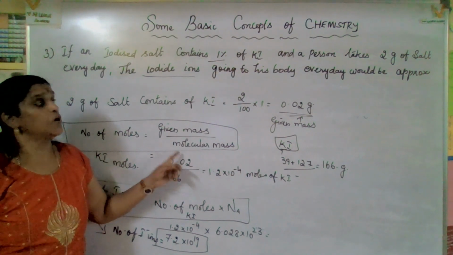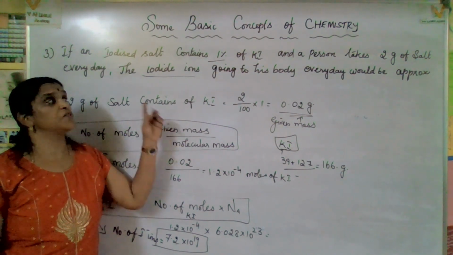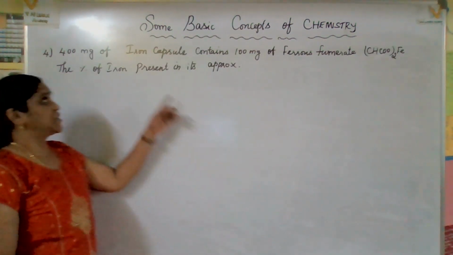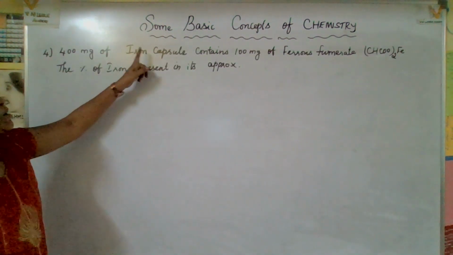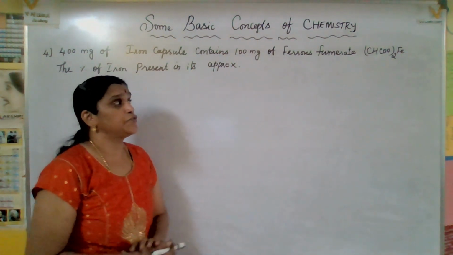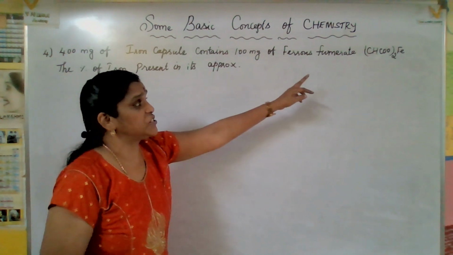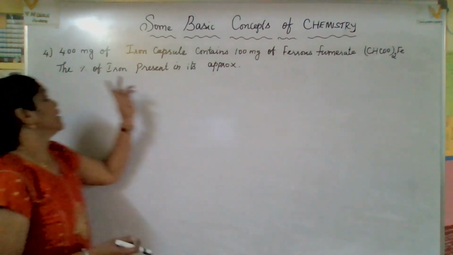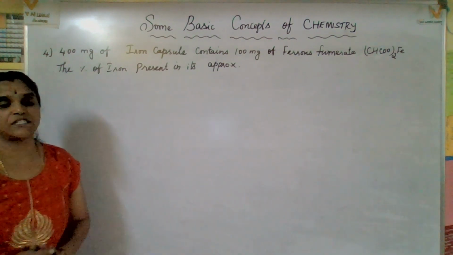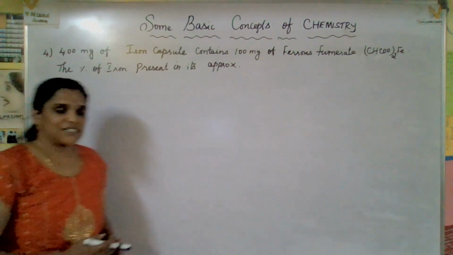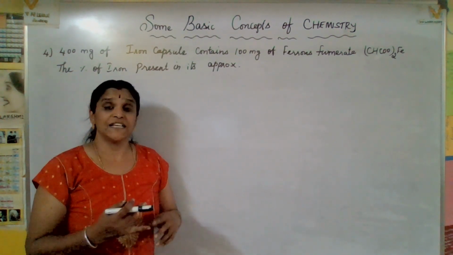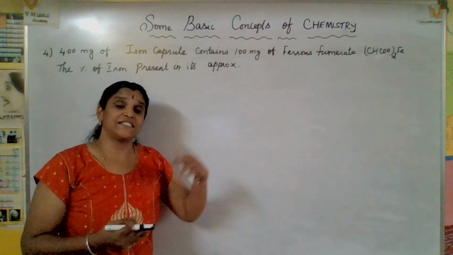Okay, now let us go and analyze some more sums related to the mole concept. The next question: 400 milligram of iron capsule contains 100 milligram of ferrous fumarate, that is (CHCOO)2Fe. The percentage of iron present in it, approximately. See, in the last question, they gave the percentage, you found the given mass, number of moles, number of ions.